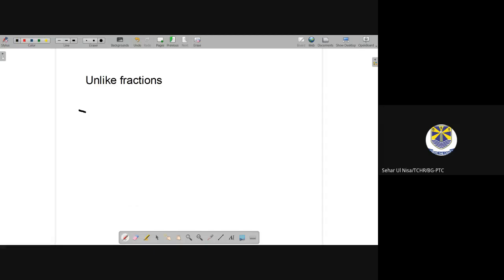For example, 7 by 8 plus 9 by 10. Any fraction that has a different denominator, like you can see this one and this one, these two are different. If they have different denominators, then you will say this is an unlike fraction. Any question? No. Okay, to the next page.